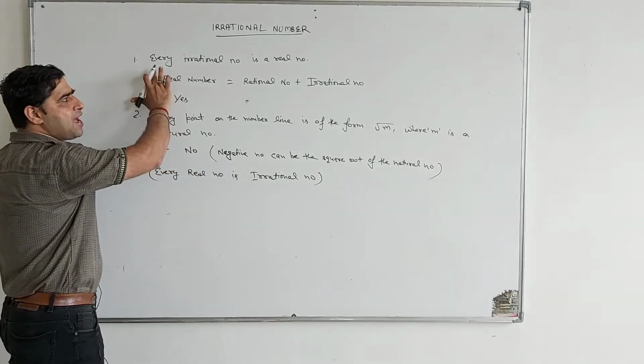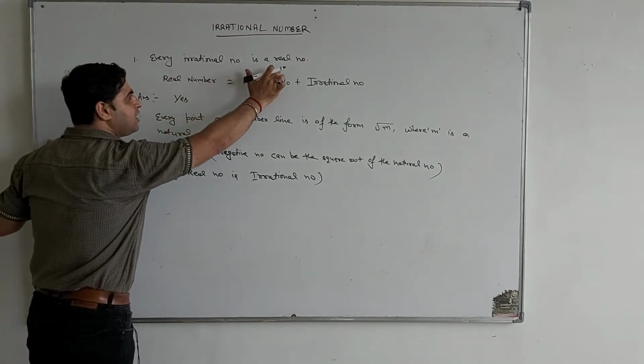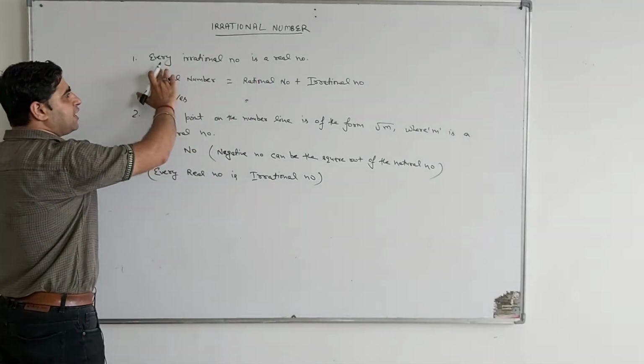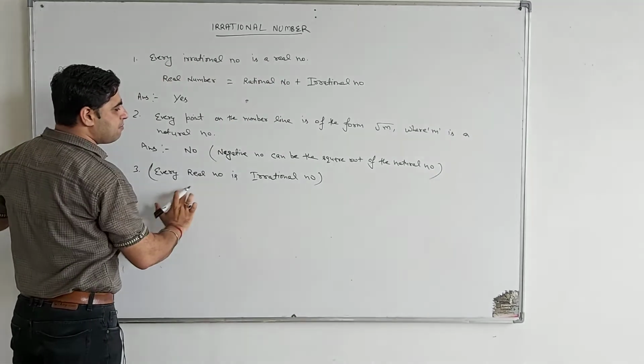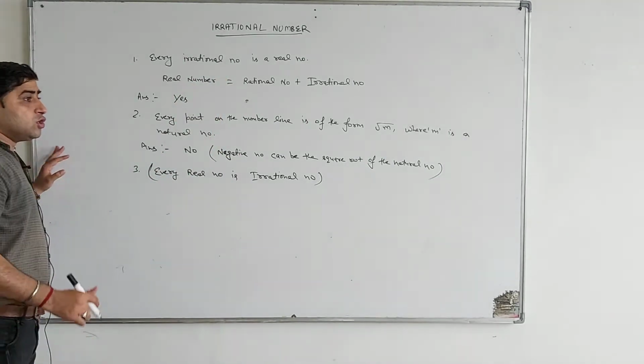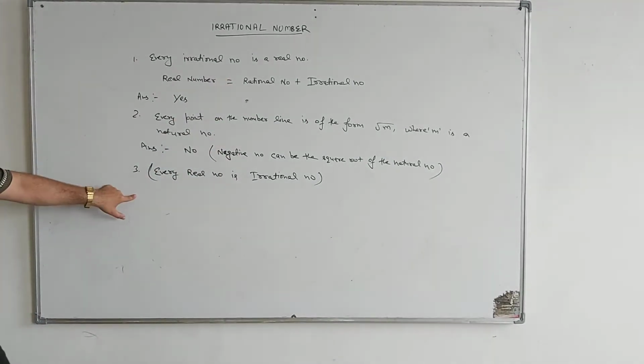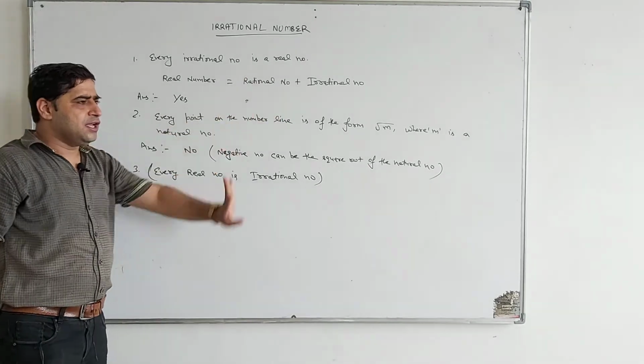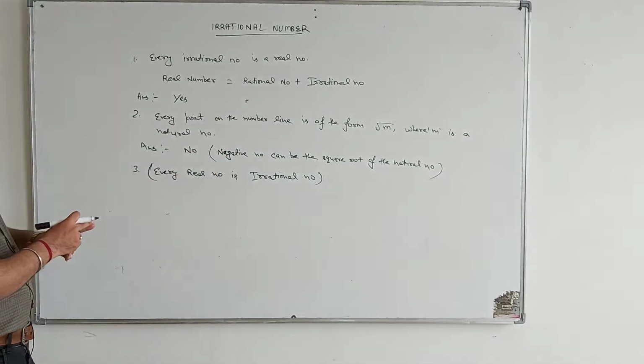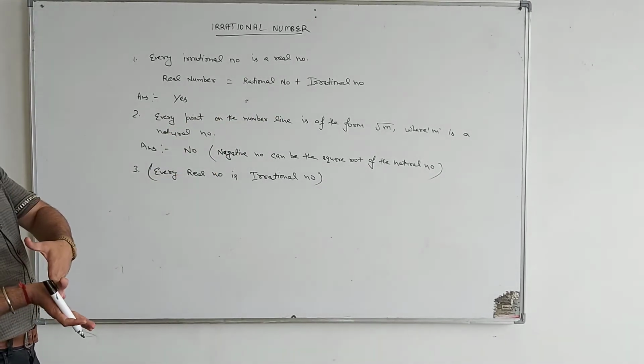Here they ask, every irrational number is a real number. Here we can write every real number is an irrational number. So a real number is rational number plus irrational number. If it is not rational, then it is irrational number.